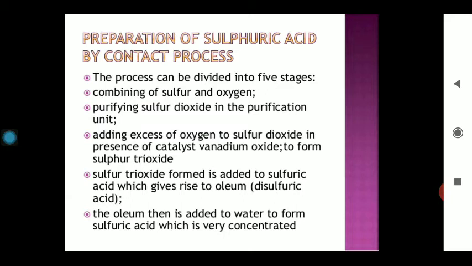And now the very important segment, that is the preparation of sulfuric acid. Among all chemicals in inorganic chemistry, sulfuric acid is known as the king of chemicals. The economy of any country can be judged on the basis of the consumption of sulfuric acid.